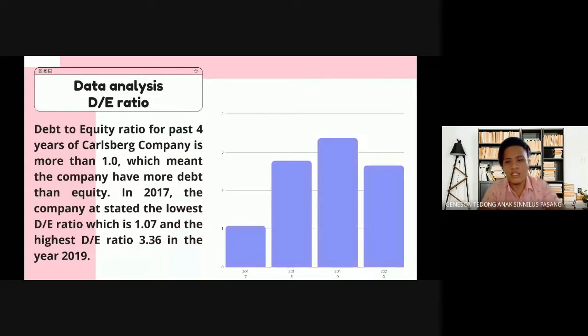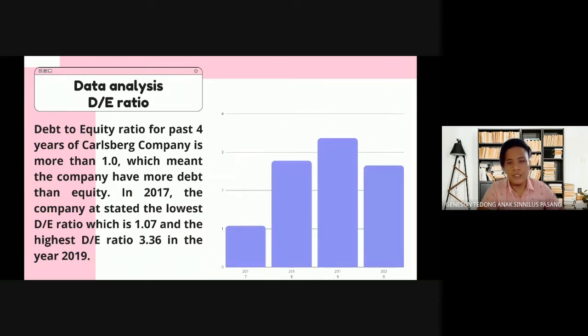The first ratio I will explain is the leverage ratio, which consists of 4 types of ratio. The first one is debt to equity ratio. From this graph, we can see that the company has been aggressive in financing its growth with debt. The formula is calculated by taking total liabilities divided by total shareholder equity. For the past four years, Carlsberg shows that the company's debt to equity ratio is more than 1. That means the company has more debt than equity.